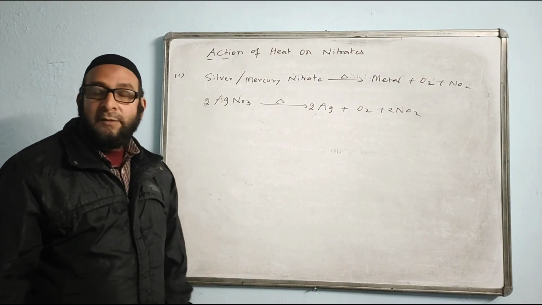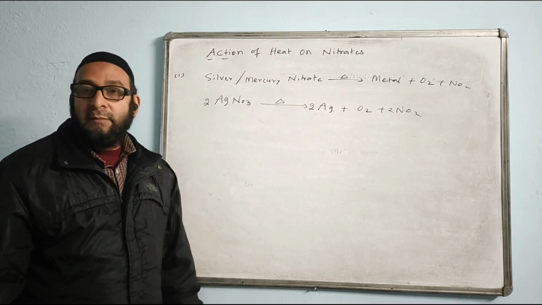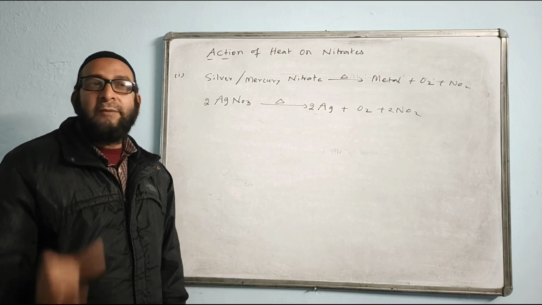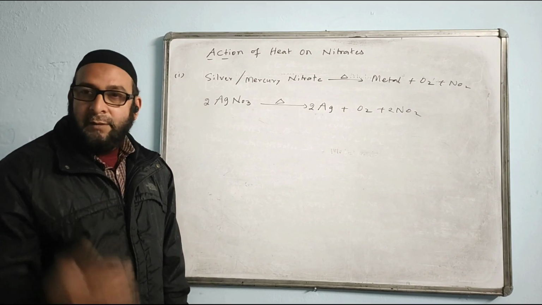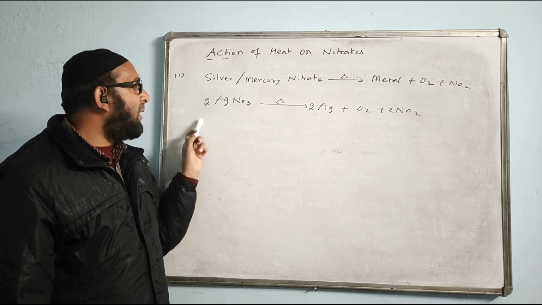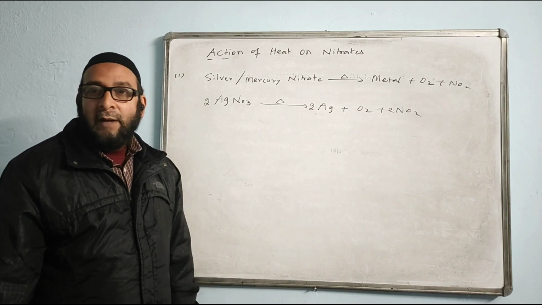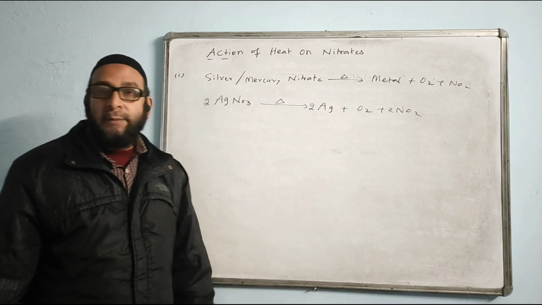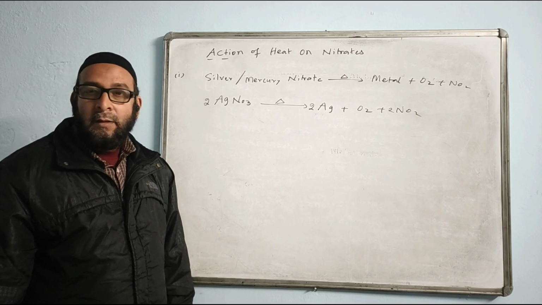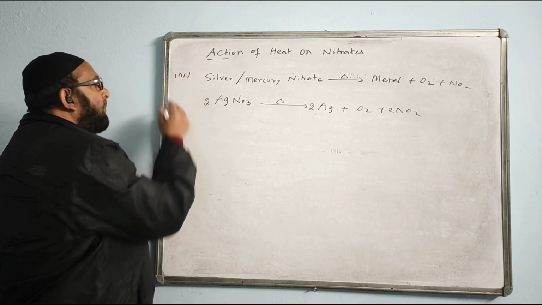When we heat, it changes into silver metal directly, because silver is identified by its color, silvery. Same way, mercury nitrate, HgNO3 will give you Hg plus O2 plus NO2. And one more observation is the reddish brown fume coming out. So this is your third category.